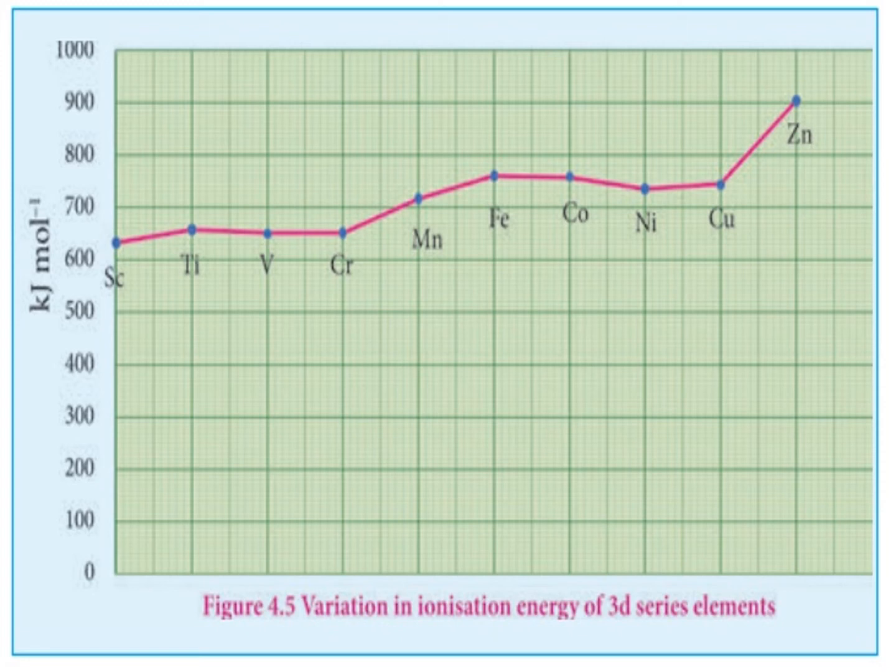As we move from left to right in a transition metal series, the ionization enthalpy increases. This is due to the increase in nuclear charge corresponding to the filling of d electrons. See the picture.